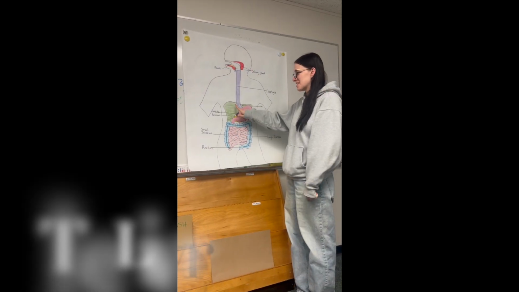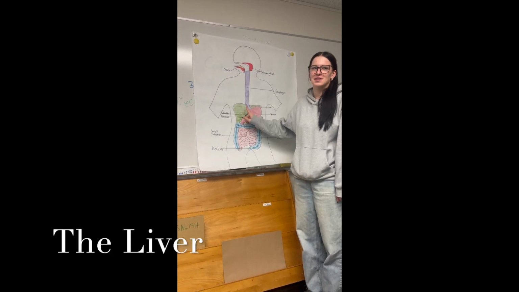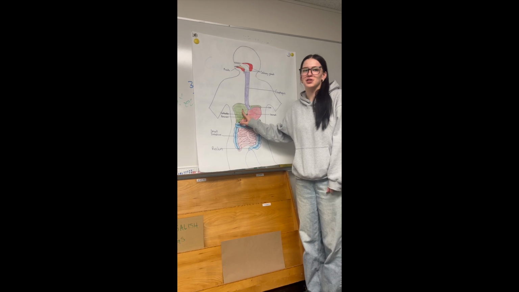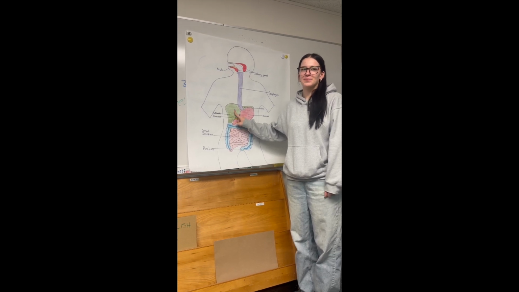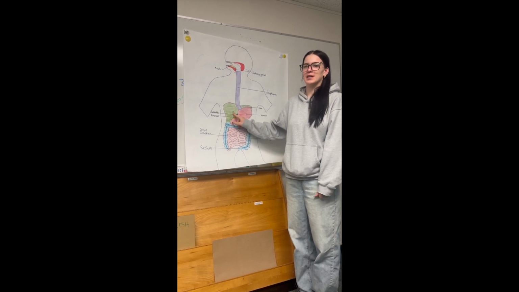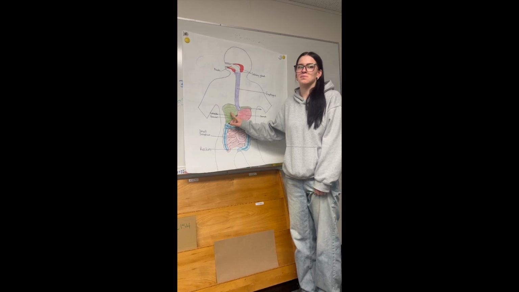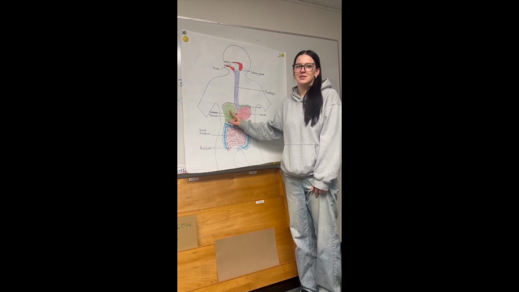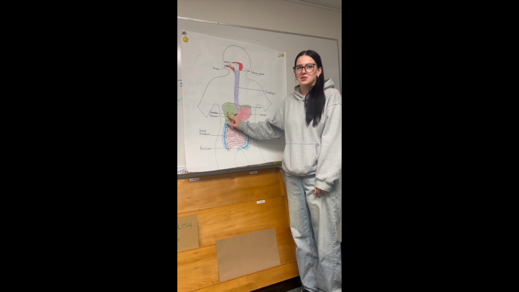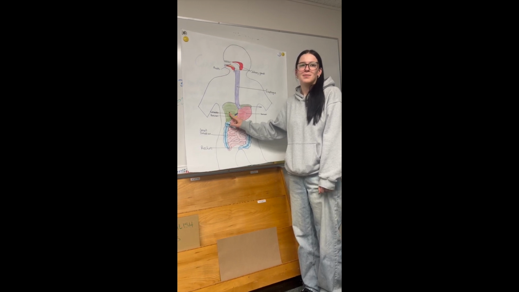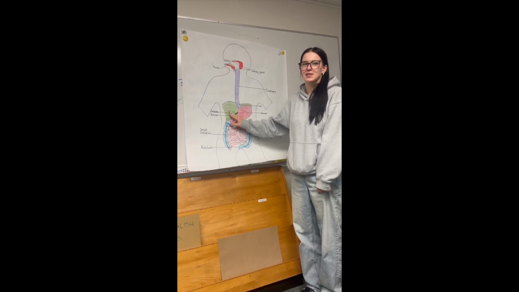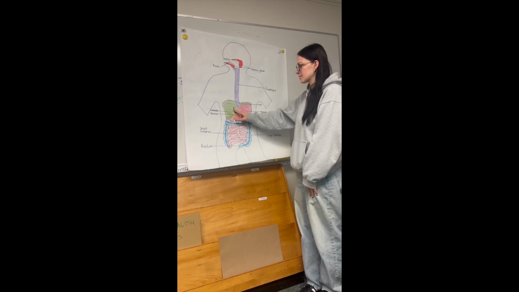Okay, next is an accessory organ, which is the liver, and it is the largest internal organ. It produces bile, which helps break down fats. It detoxifies substances such as blood, alcohol, and toxins. It manufactures proteins, and the primary food molecules processed are lipids and fats.